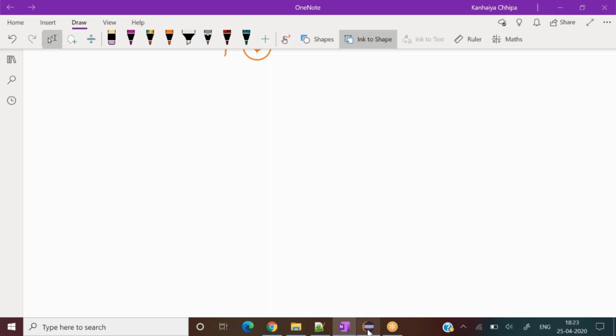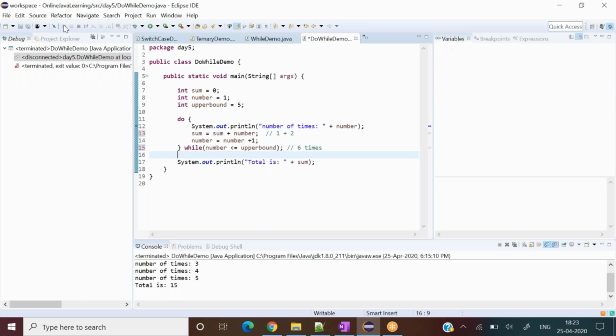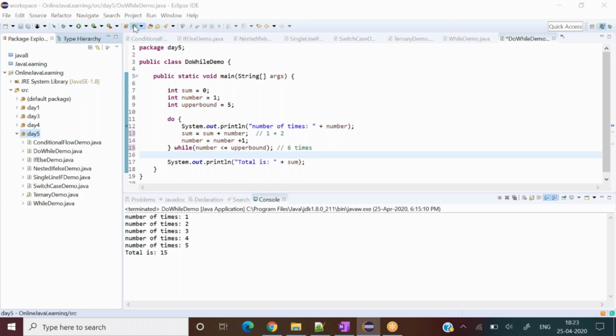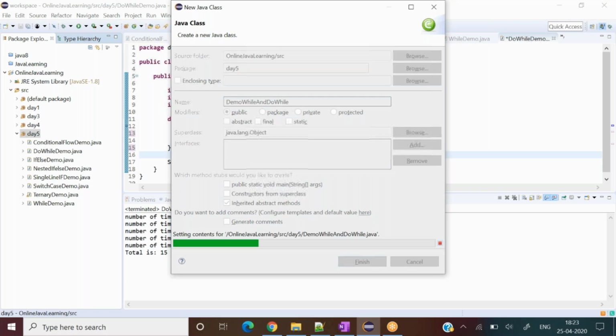Let me quickly do one more example for you, maybe that will give more clarity. A demo of while and do while.